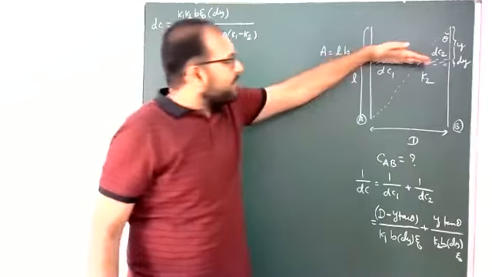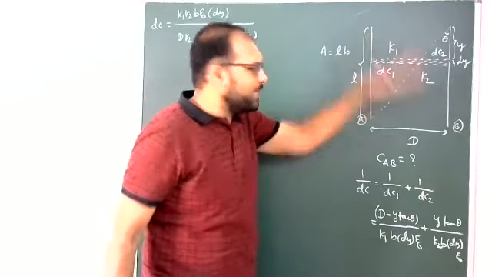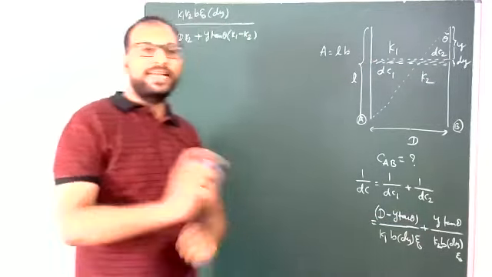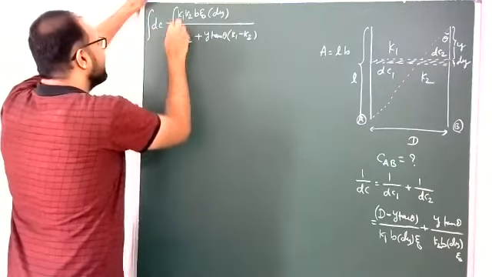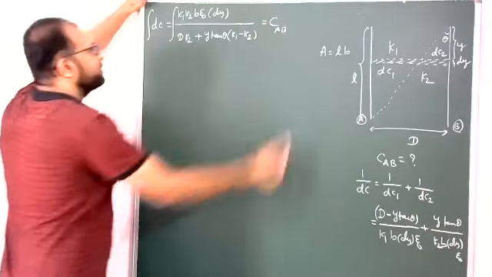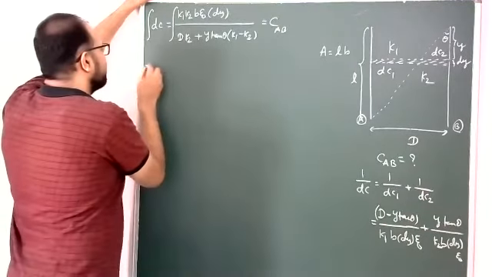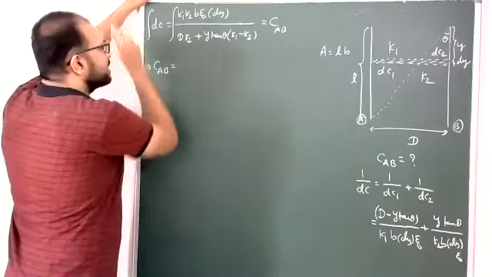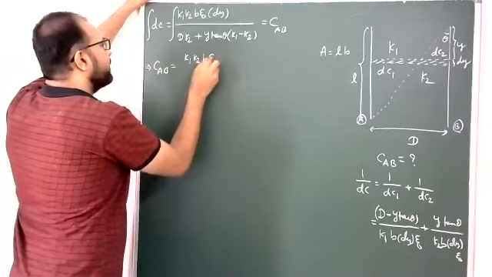Now many such strips are there from here to here, all the way to the last, and all are in parallel. Parallel means simple addition. So the integral of dC is the capacitance between A and B. This integration is very simple. C_AB has the constants outside: K1 K2 B epsilon naught.